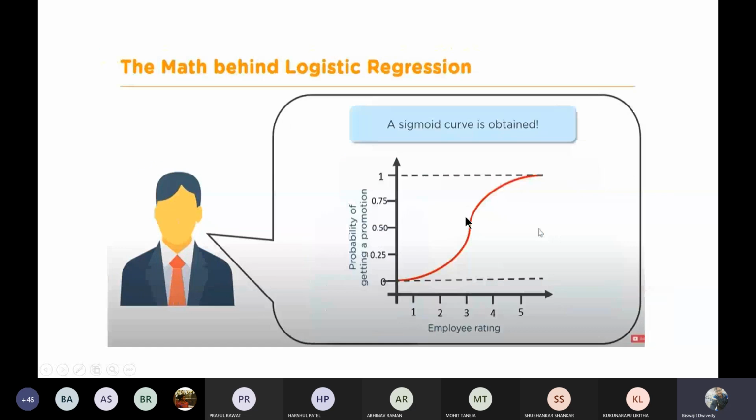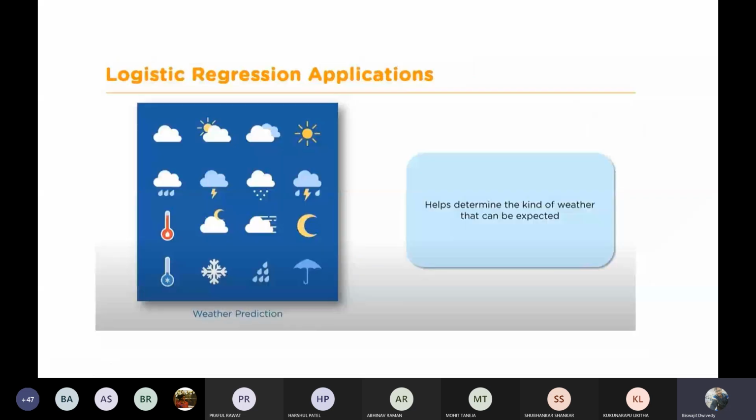Whether that will be like this, or like this, the shape of this curve is going to vary based upon the m and c value. These are some of the examples where we can use logistic regression. First is weather prediction. Whether the weather is going to be sunny, or cloudy, or rainy, or cold, any type of thing can be predicted by using this type of logistic regression algorithm.